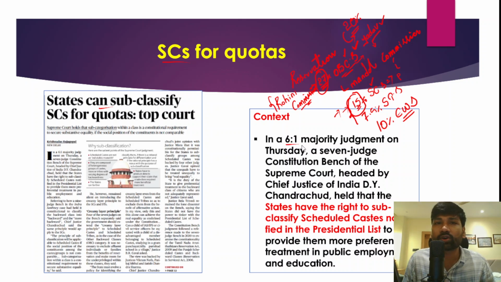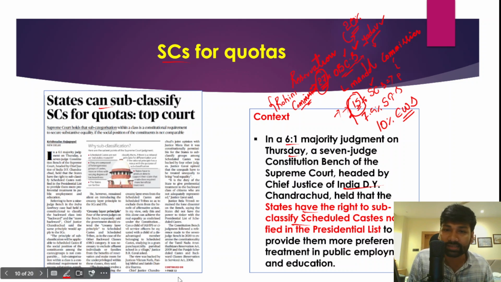Now we'll understand the context. The context is the 6:1 majority judgment on Thursday, a 7-judge constitution bench of the Supreme Court, and this constitution bench was headed by Chief Justice of India D.Y. Chandrachud, and this 6-by-1 constitution bench of the Supreme Court has held that state governments have the right to subclassify. For example, in each state there are certain castes which are recognized as scheduled castes. Now state governments have the power to reclassify those castes, right?